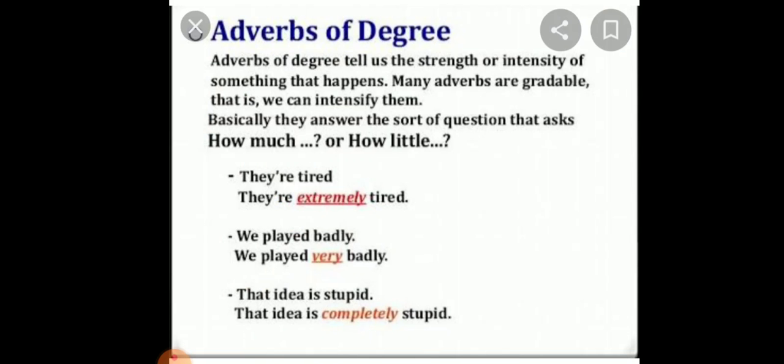They intensify or diminish the strength of the words they modify. For example, they are extremely tired. Here the adverb of degree is extremely, because it represents how much or to what degree you are tired. We played very badly. That idea is completely stupid.